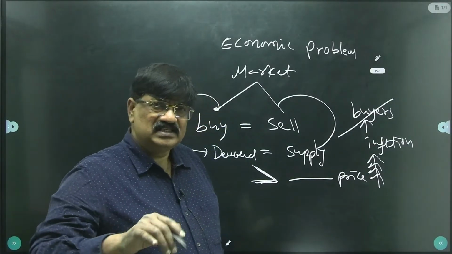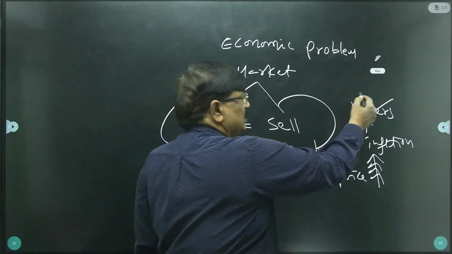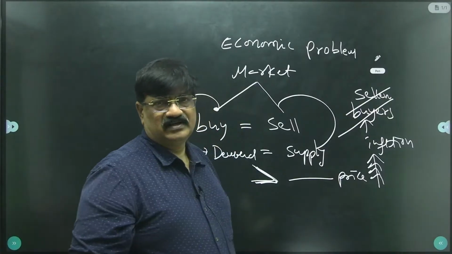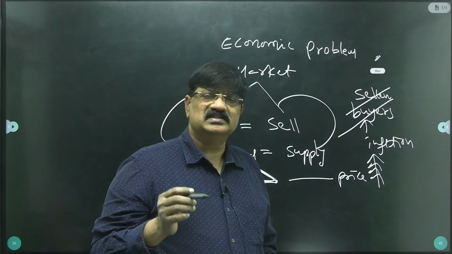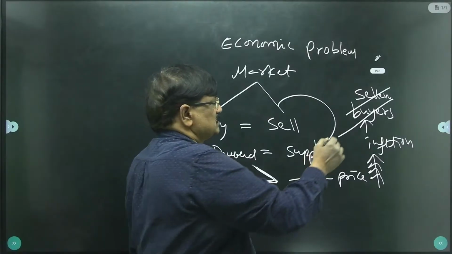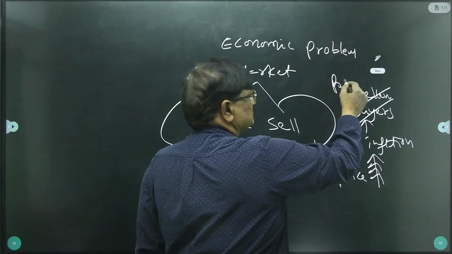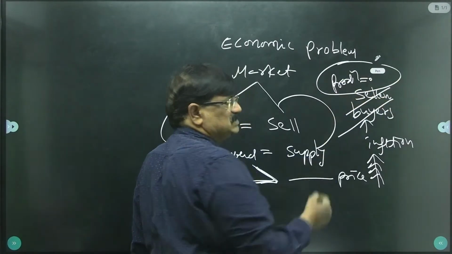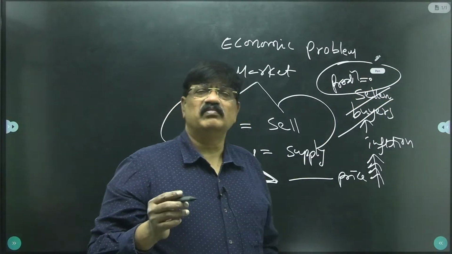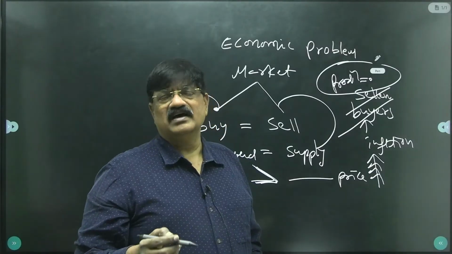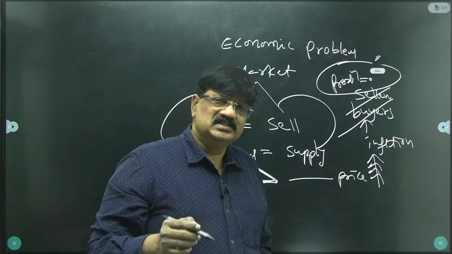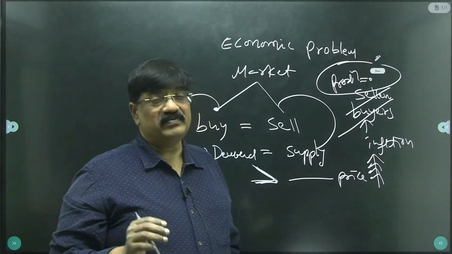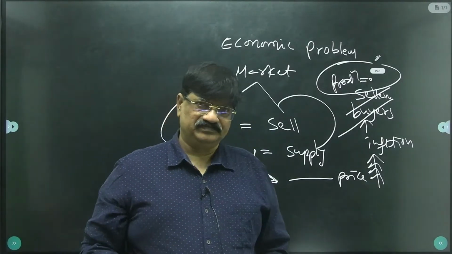When buyers disappear from the market, automatically sellers also disappear. Whenever sellers disappear from the market, then production equals zero. When production equals zero, then the unemployment problem is erupted. The production zero condition is treated as depression. A very terrific problem is depression.